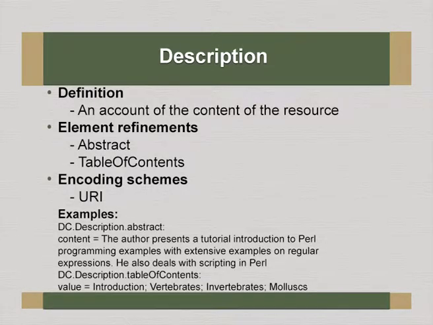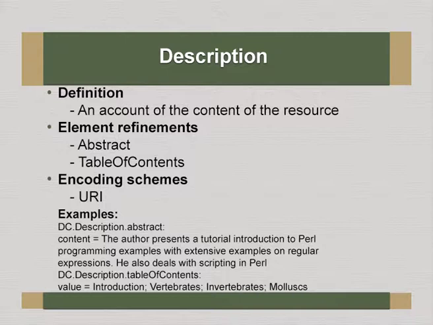Description: an account of the content of the resource. That means it is an elaborate description about the actual digital object. It could be either abstract or table of contents. That means the element refinement suggests the description can be further subdivided into sub-elements like abstract and table of contents. Then encoding schema, URI, Universal Resource Identifier.